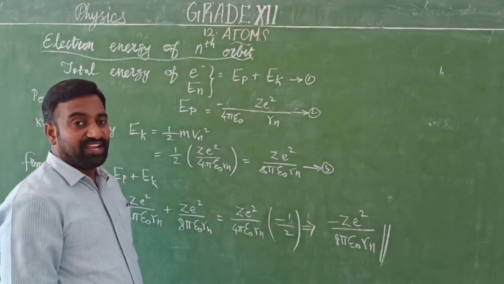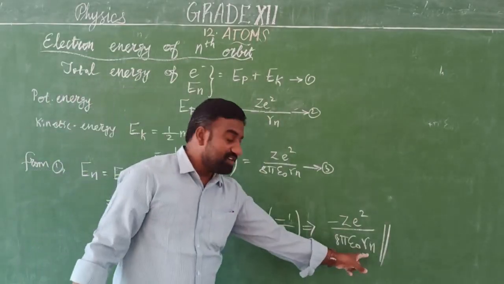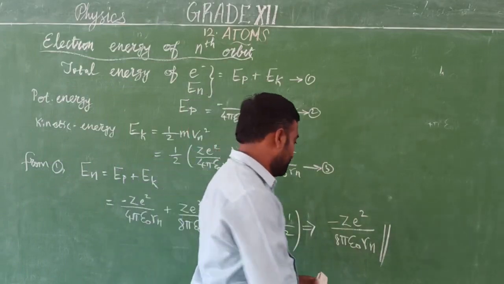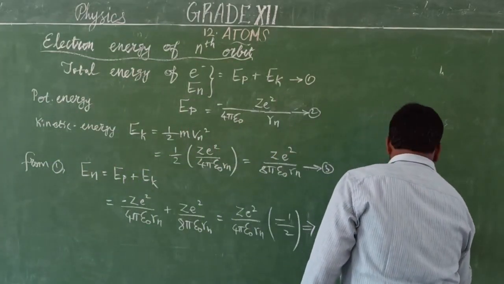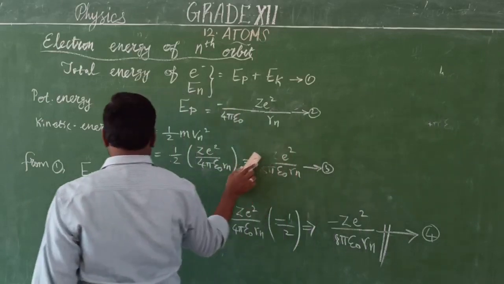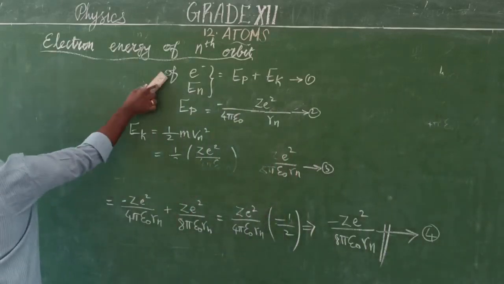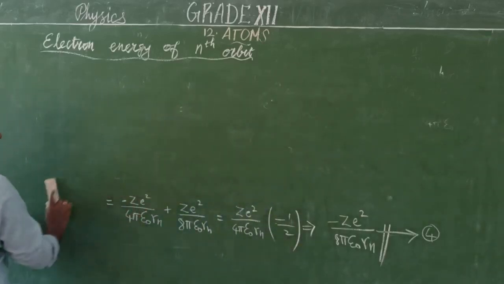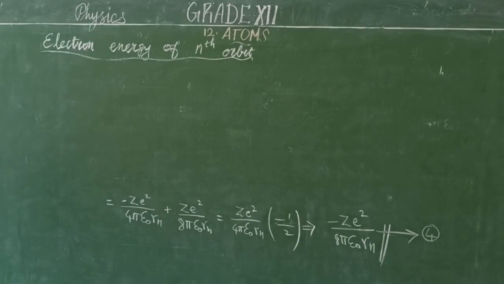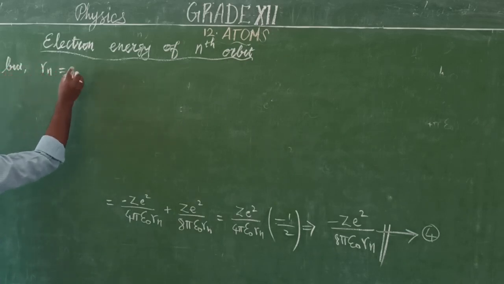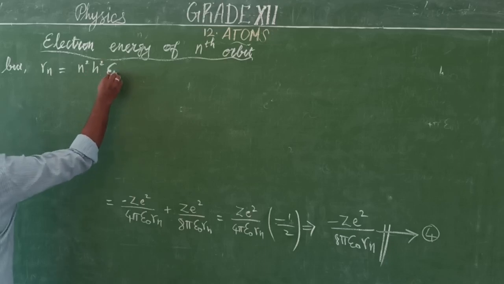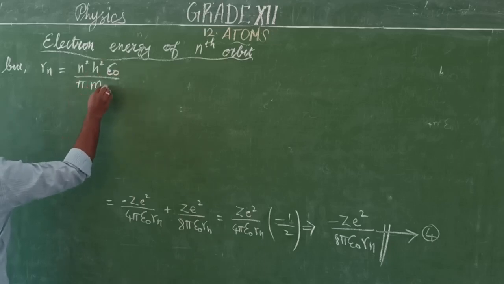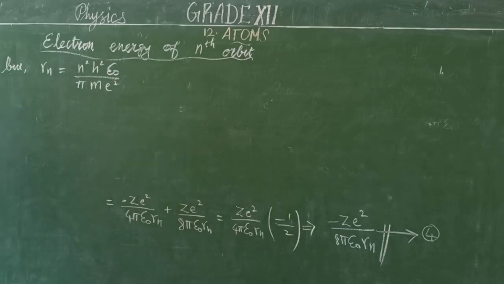Now we want to estimate the value. So how to estimate the value? Here we want to substitute the nth orbital radius. Already we know the nth orbital radius. What is the nth orbital radius? The nth orbital radius is n square h square epsilon naught by pi m e square. Am I right? Yes.